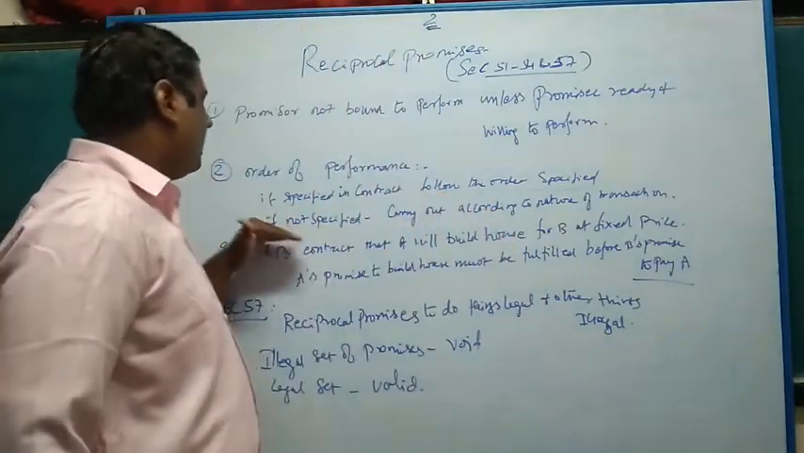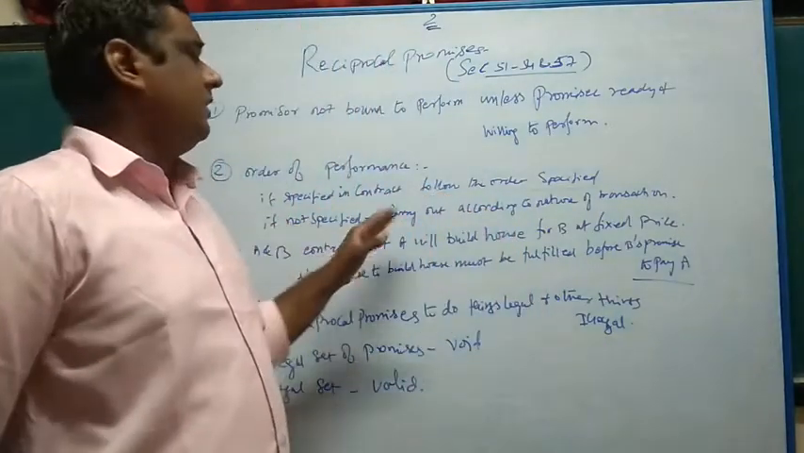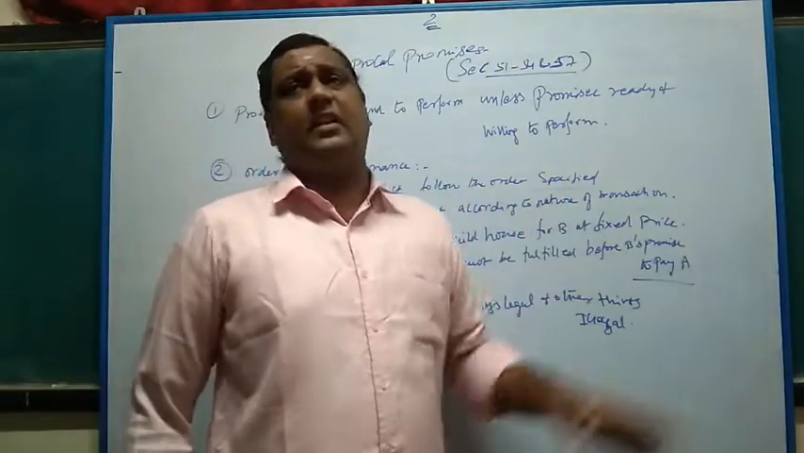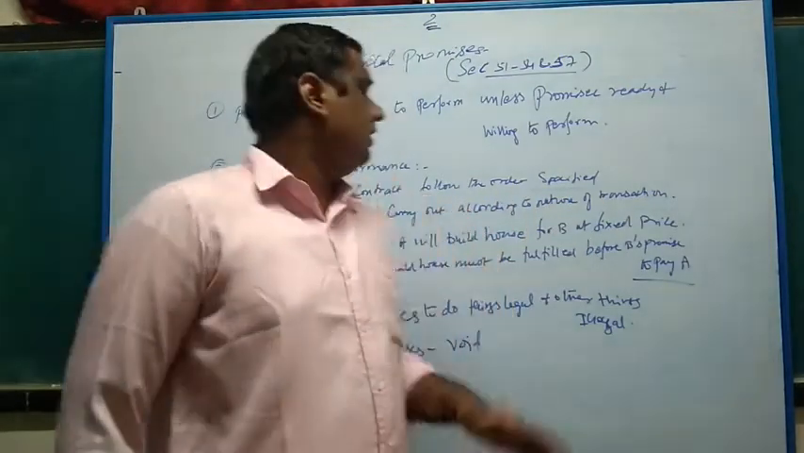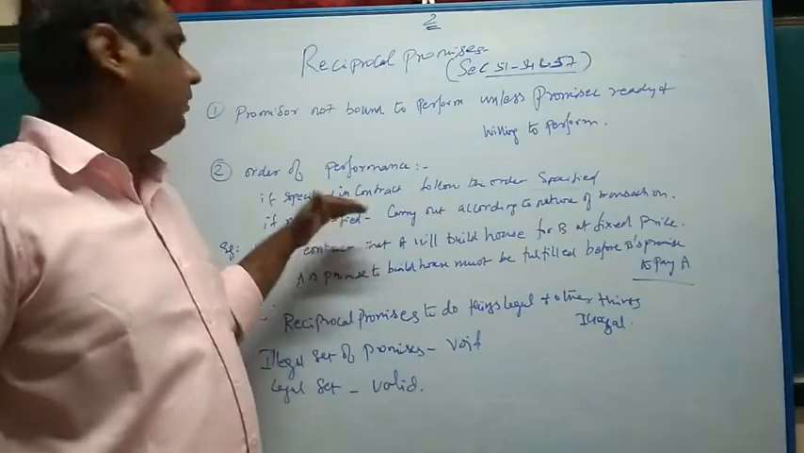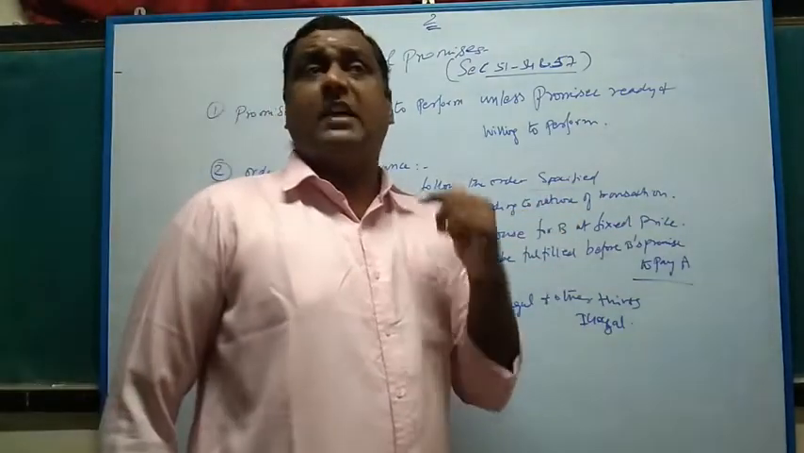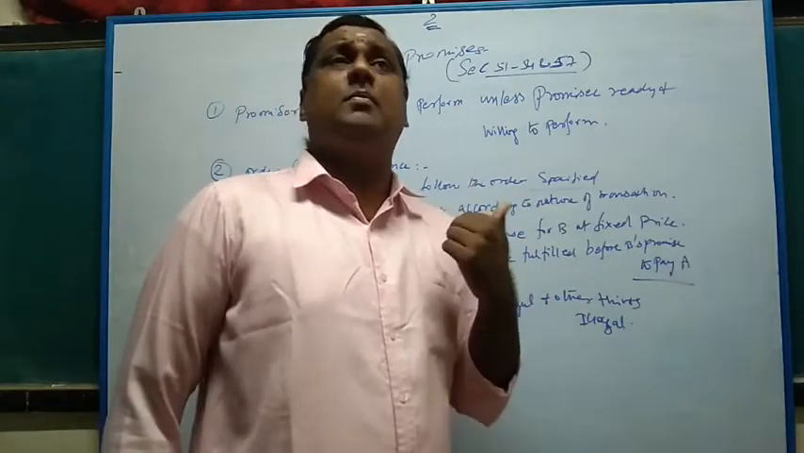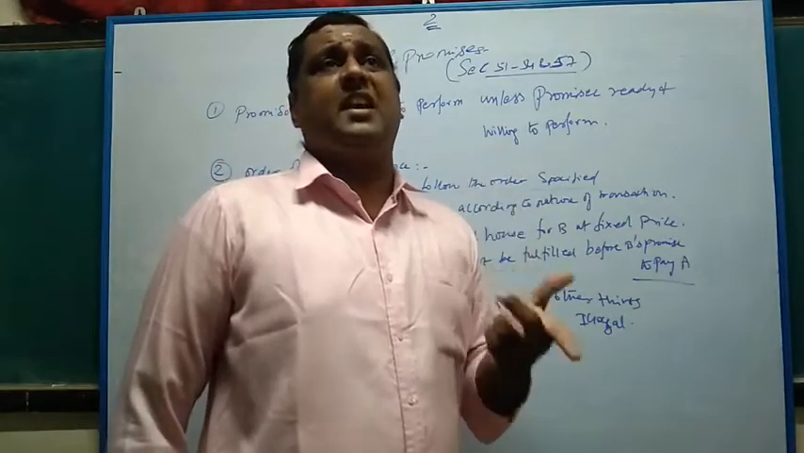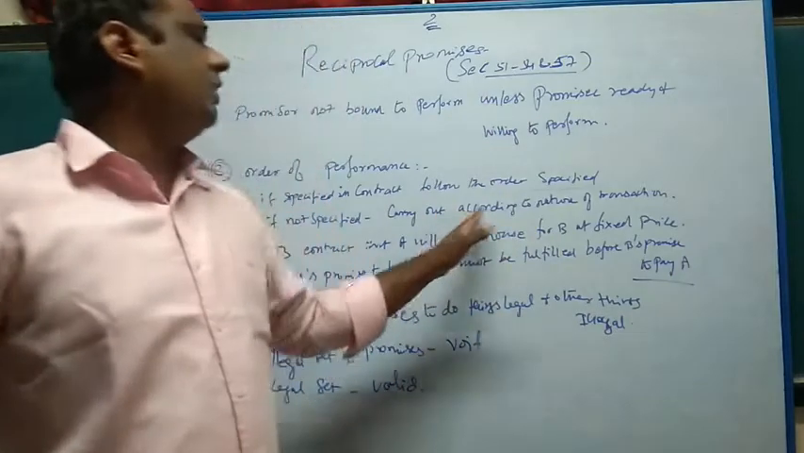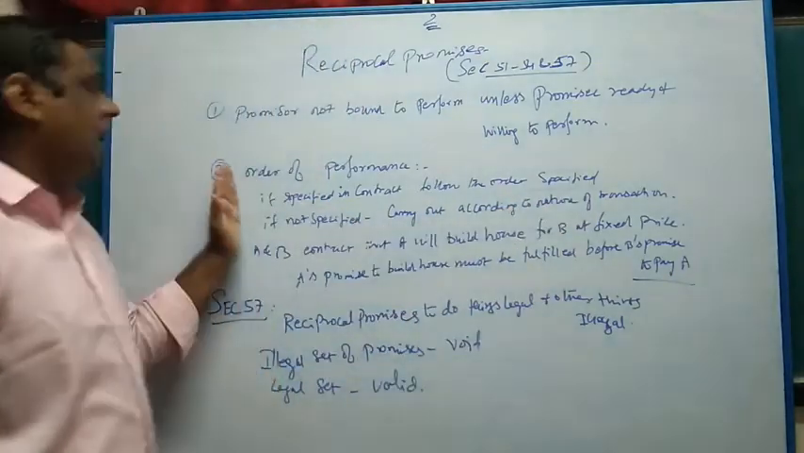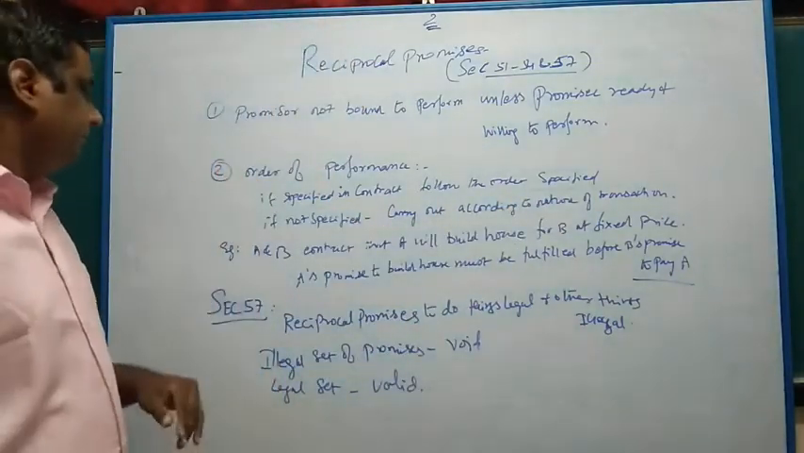If there is nothing specified in the contract, carry out according to the nature of the transaction. This is what the law states. If there is no mention of the sequence, stage or order of the transaction, carry out according to the nature of the transaction. This is the law prescribed procedure.